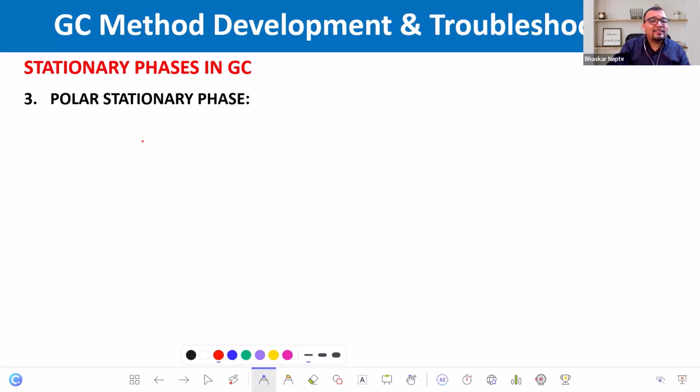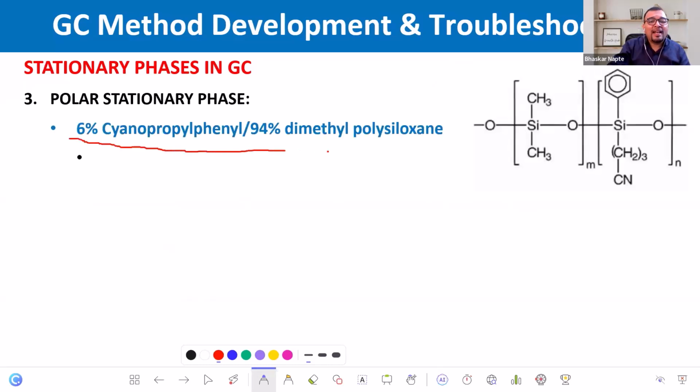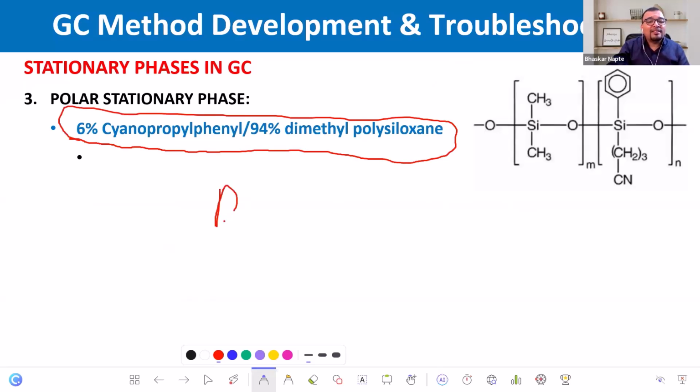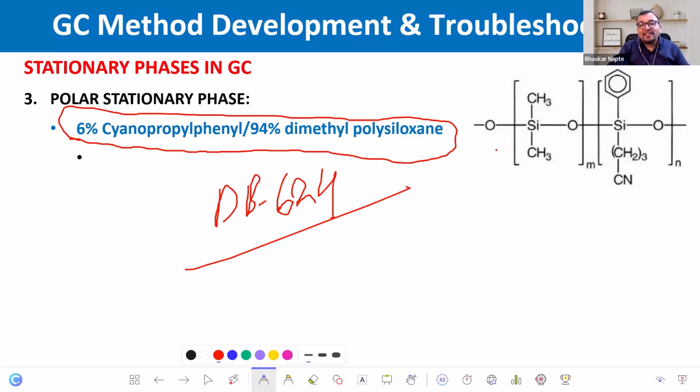How many of you use 6% cyanopropylphenyl and 94% dimethyl polysiloxane, which is popularly known as DB624 or maybe RTX624? Have you used this one? Type yes or no in the chat box. I am sure those who have operated gas chromatography have. Radhakrishna has used RTX 624, which is one and the same stationary phase, by the way.